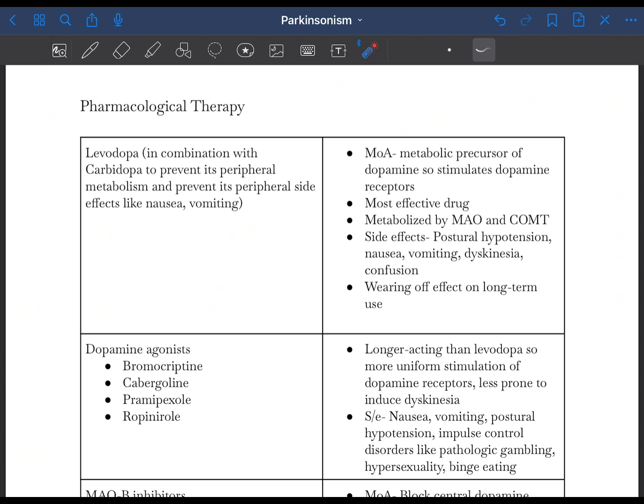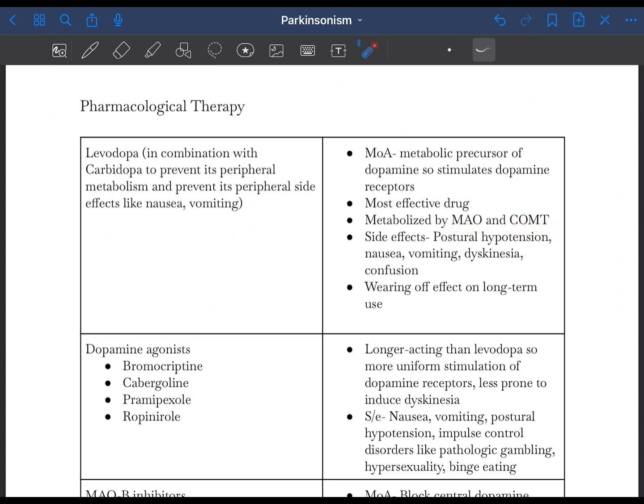First, and the most effective drug, is levodopa. It is given in combination with carbidopa in order to prevent its peripheral metabolism and its peripheral side effects, as carbidopa is a peripheral decarboxylase inhibitor. The mechanism of levodopa is that it is a metabolic precursor of dopamine, so it stimulates the dopamine receptors, and it is metabolized by MAO and COMT.